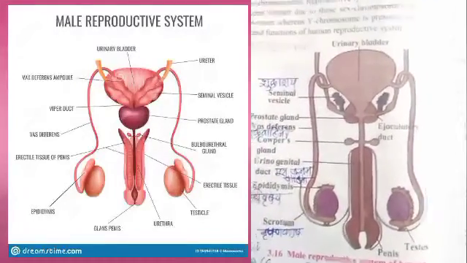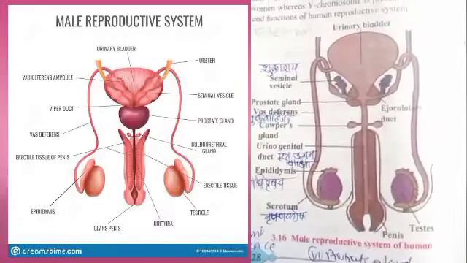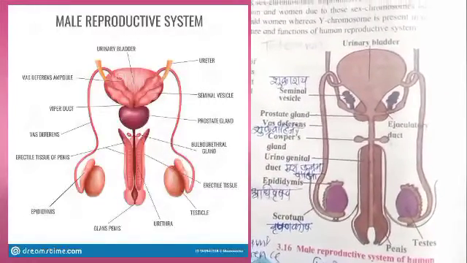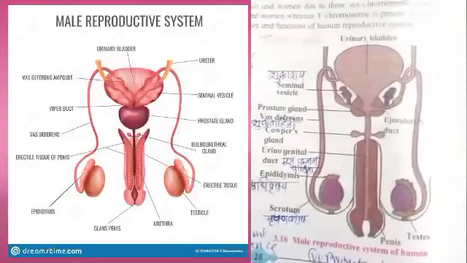आता याच्यावर प्रश्न कसा विचारतात तर: Draw the neat labelled diagram of male reproductive system and explain the male reproductive system and different organs and their functions with diagram. तर पुस्तकातल्या आकृतीची तयारी करायची.